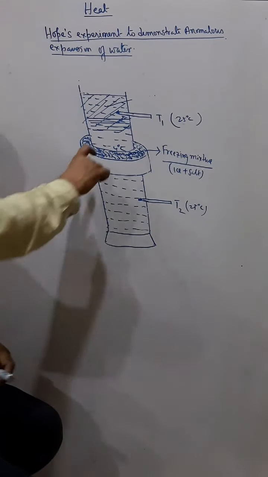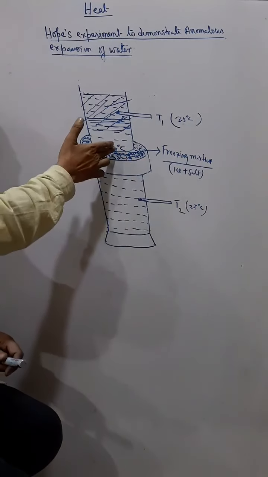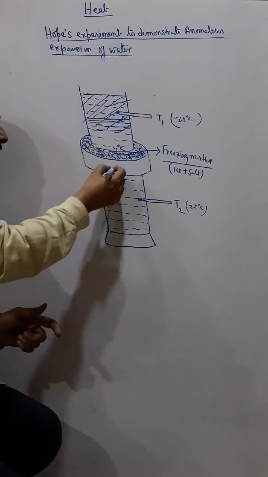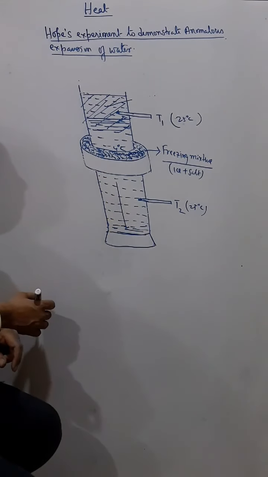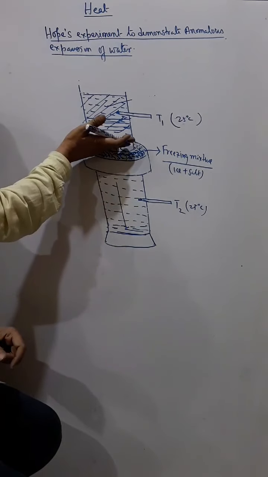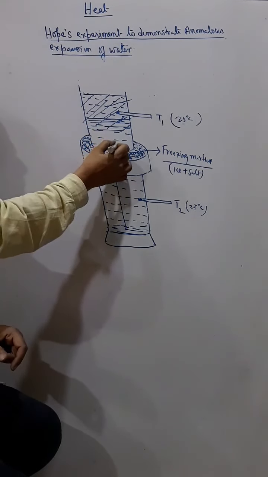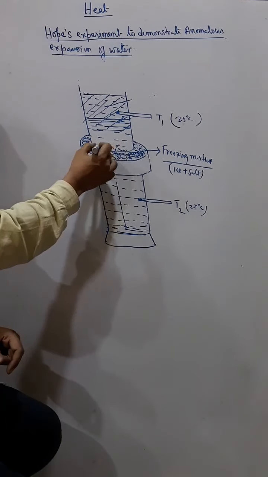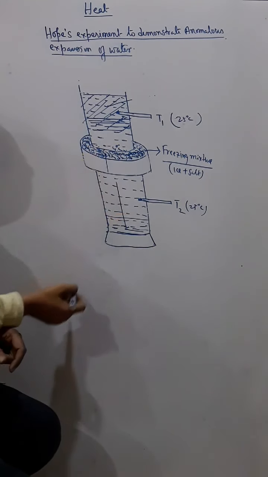So as soon as the temperature of this part of the water reaches 4 degrees Celsius, it has maximum density, and therefore this part of the water sinks to the bottom. Then the next layer of water comes. Now the temperature of that water also becomes 4 degrees Celsius, its density increases, it becomes heavier and it sinks down.